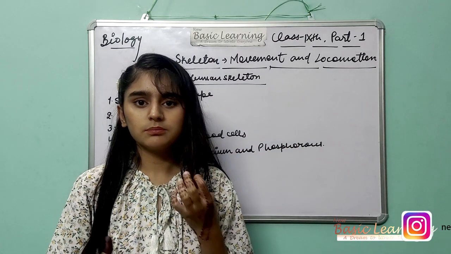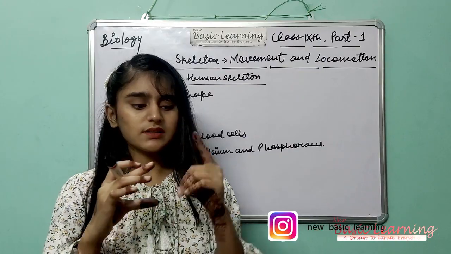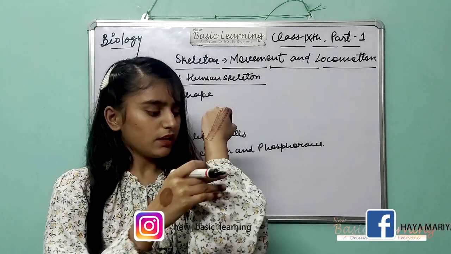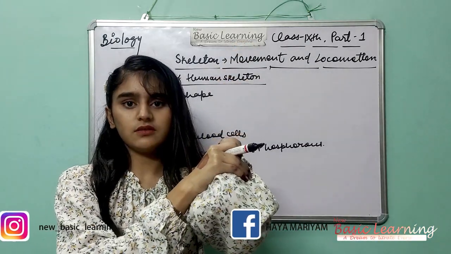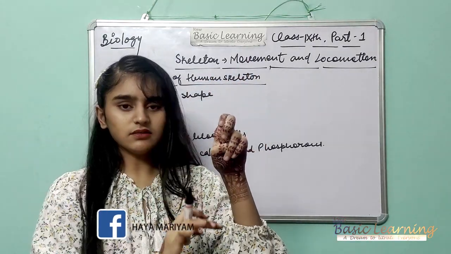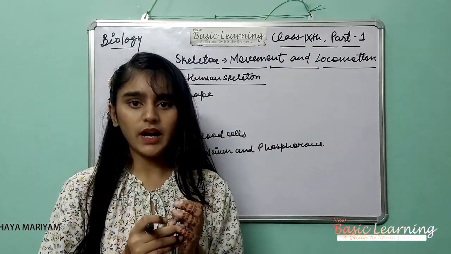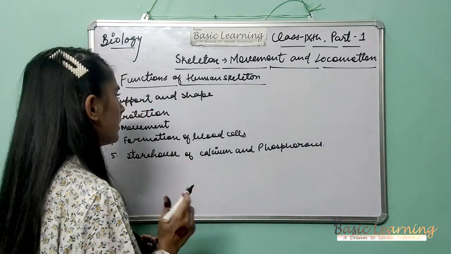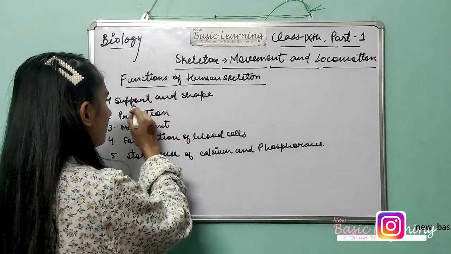No. Why can't you hold anything if you don't have phalanges in your fingers? Because suppose my hand consisted of a straight bone, we could not move it. This bone consists of phalanges, small bones, so it can move, or it can hold something in your hand. Because of the presence of phalanges in your fingers, we can hold. So it gives support and a definite shape to your body.